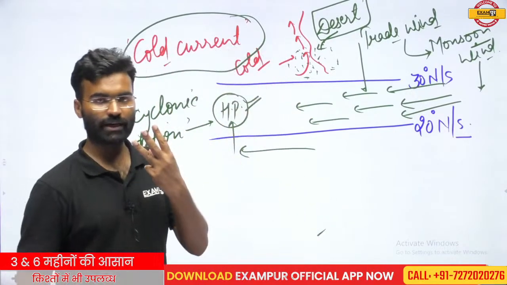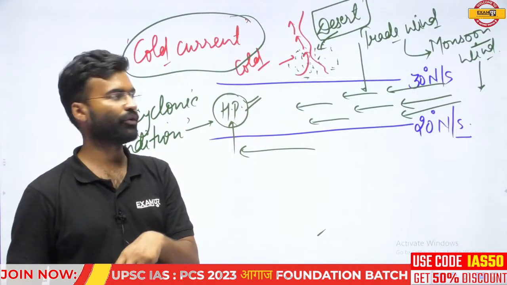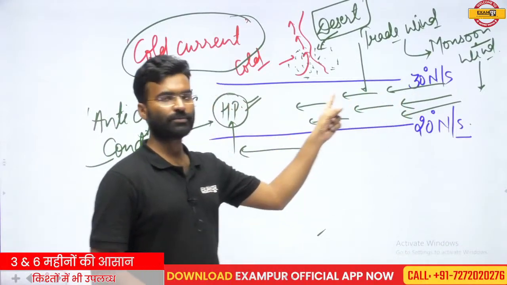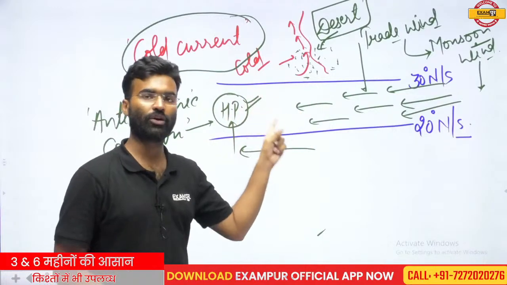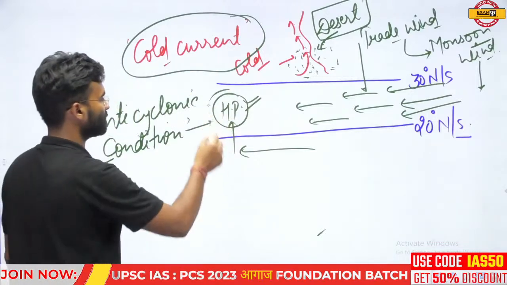So there are three main points that are responsible for the desert formation. First is the dryness of the monsoon wind on the western margin of any continent between these latitudes. Second is the formation of the high pressure.